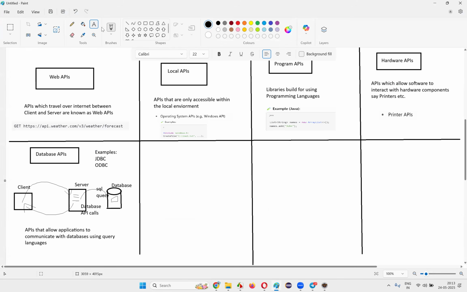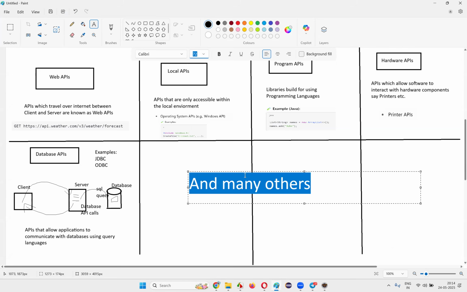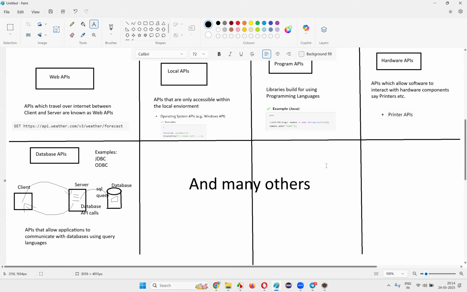Okay, and many others will be there. I'll just write down here, and many others. If you keep on doing R&D, you'll get many other types of APIs, guys, but these are the ones you can be aware of.